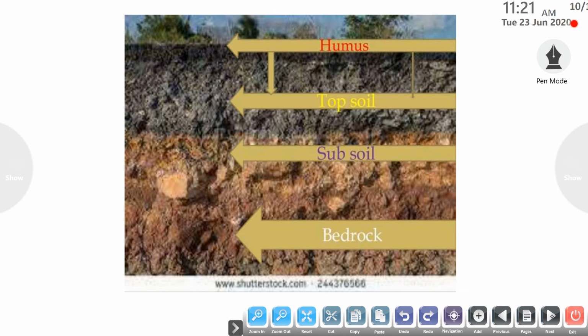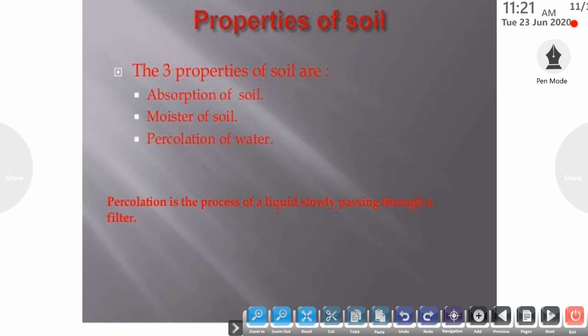In real life, if you see a mountain, you can distinguish it in various layers. For example, the lowermost is the bedrock, then the subsoil, then the topsoil, and the uppermost layer is known as humus.